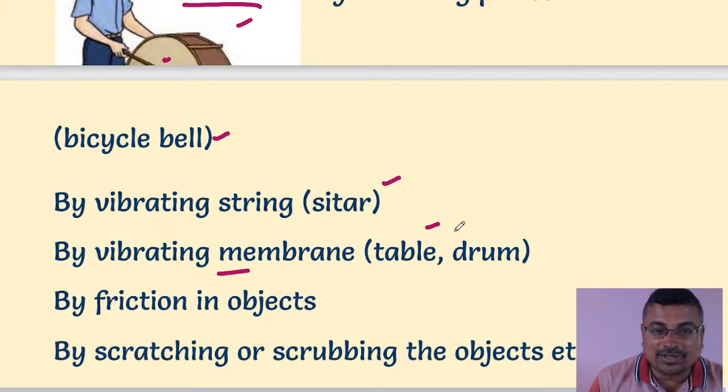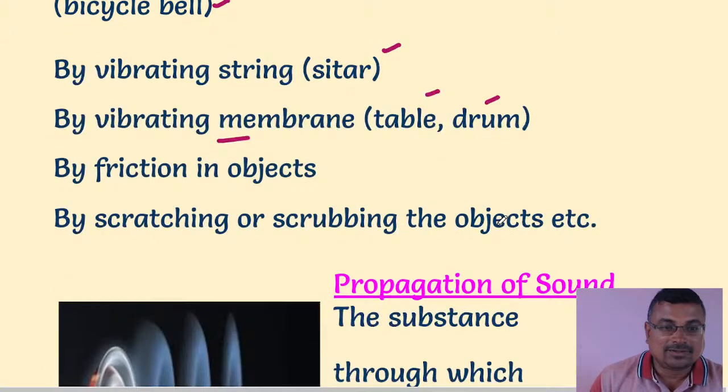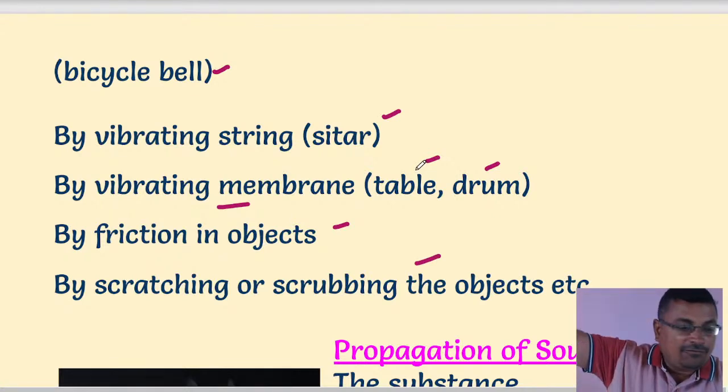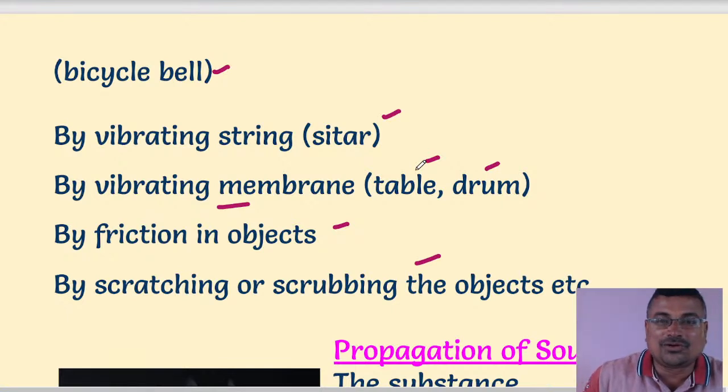Sound is produced by tabla and drum. By friction in an object, sound is produced. Scratching also can produce sound. These are the sources, my dear students, my dear friends. Sound can be produced if you fill the glass.